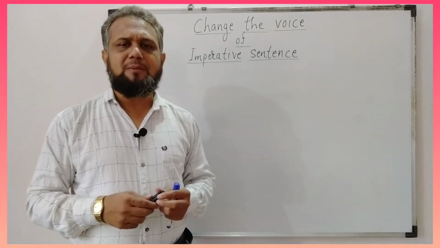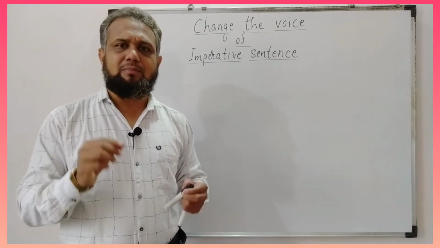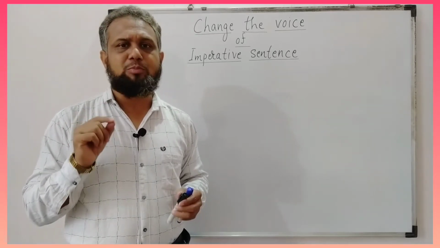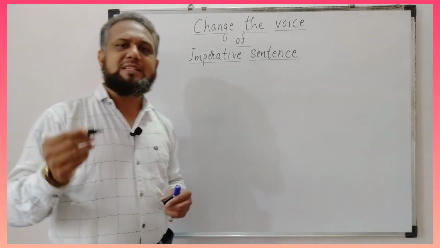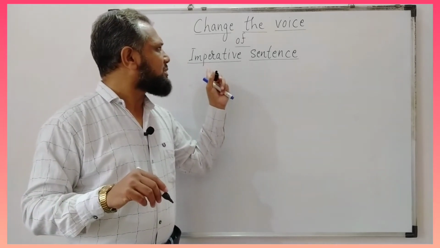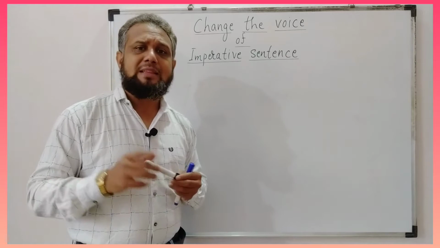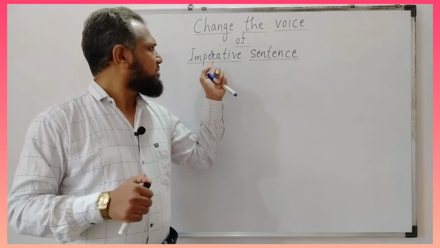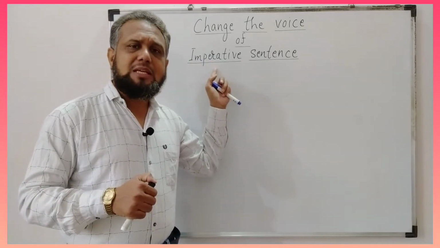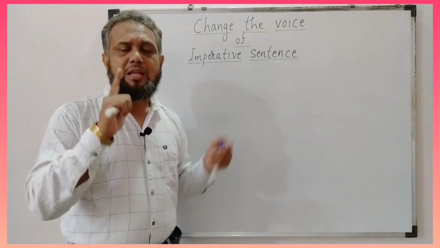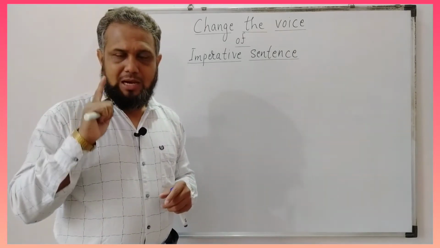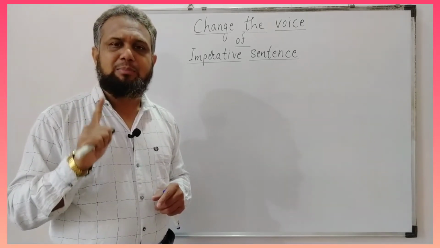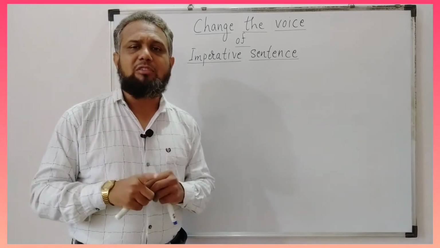Before proceeding further, I want to tell you something. When you transform the assertive sentence from active to passive voice, the construction of the sentence is different. And when we transform the imperative sentence from active to passive voice, the construction of the sentence will be different. This happens because assertive sentence starts with the subject and imperative sentence starts with the first form of verb. I repeat, assertive sentence starts with the subject and imperative sentence starts with the first form of verb.